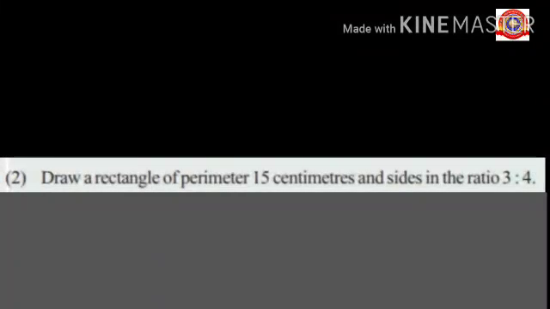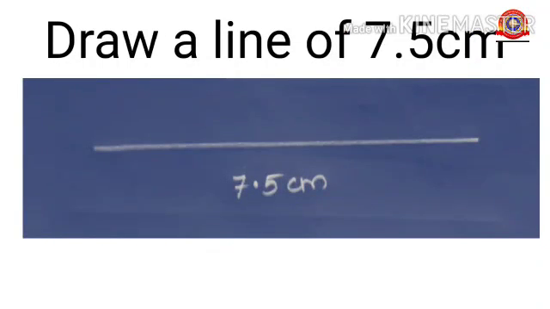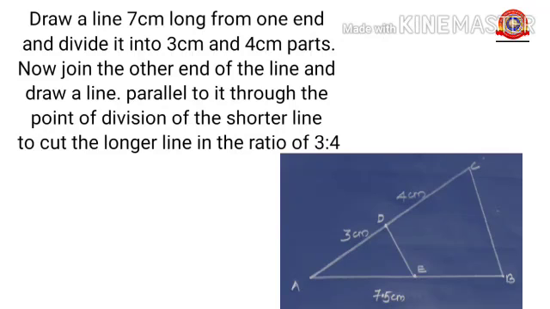Then consider the second question. Here we have to construct a rectangle of perimeter 15 centimeter and sides in the ratio of 3 is to 4. So let's first draw a line of length 7.5 centimeter. To divide it in the ratio of 3 is to 4, we proceed as in the method of the first problem. Draw a line of 7 centimeter from one end and divide it into 3 centimeter and 4 centimeter parts.